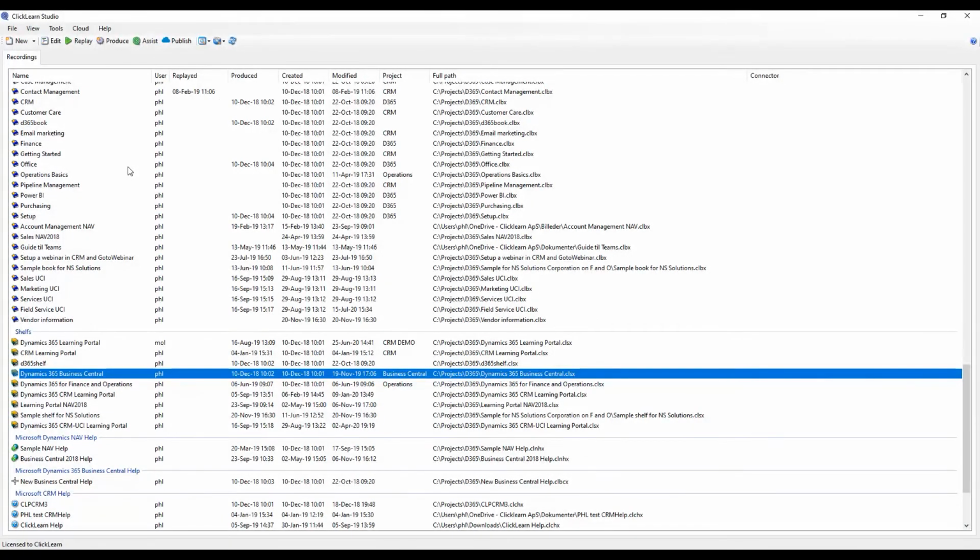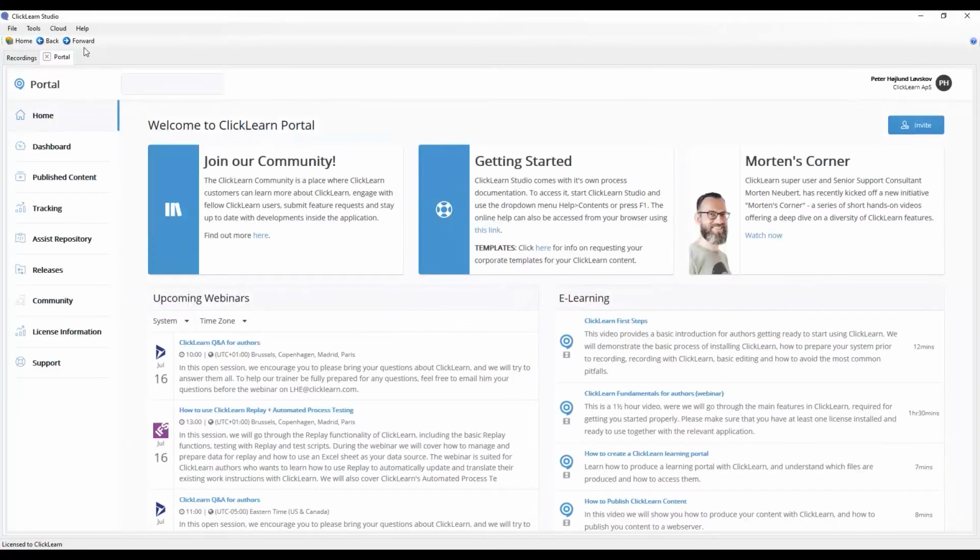Now, of course, you can store this anywhere that you want to, but you can also have us host it for you. So by having created your learning portal, clicking on publish, it will be hosted on Microsoft Azure underneath our content cloud. You will get some additional features. You can now add in tracking. You can set up content federation so you can choose who is allowed to view the material by adding a username and a password to enter it.